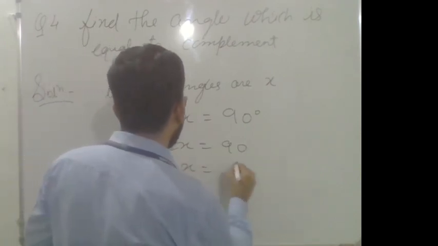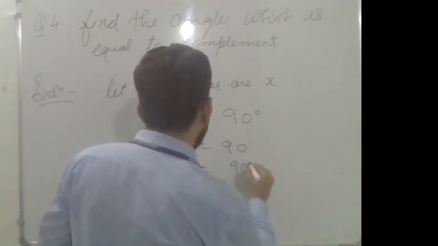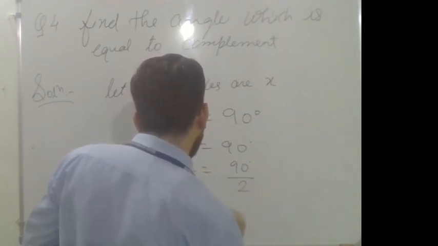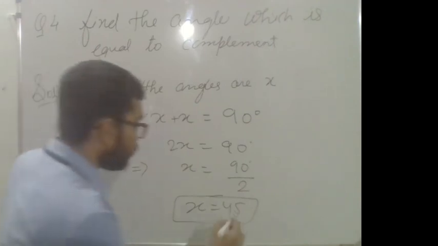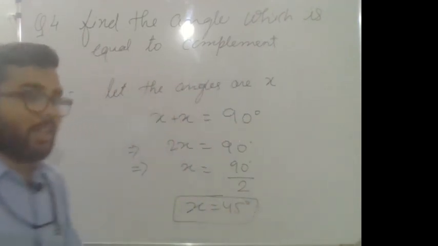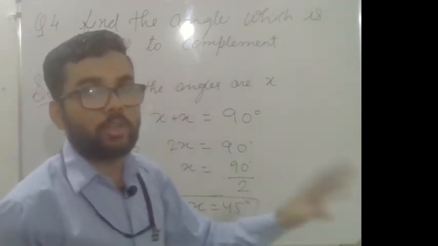So x is equal to 90 upon 2, so x is equal to 45. It means one angle is 45, then another angle is also 45.